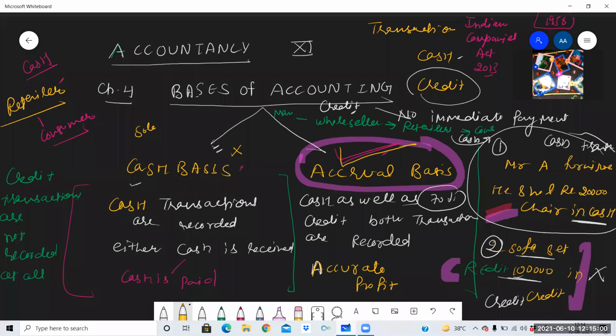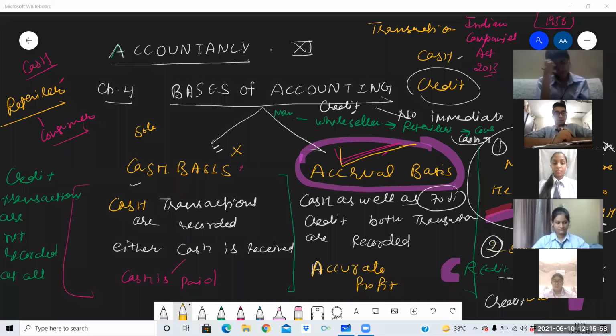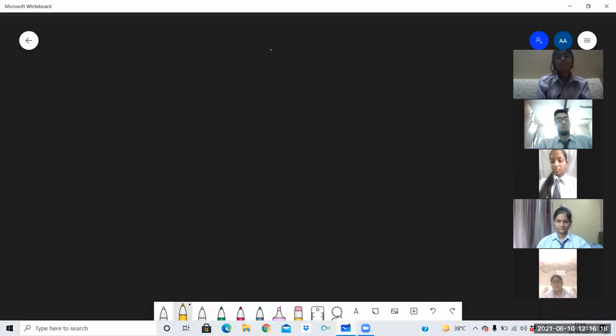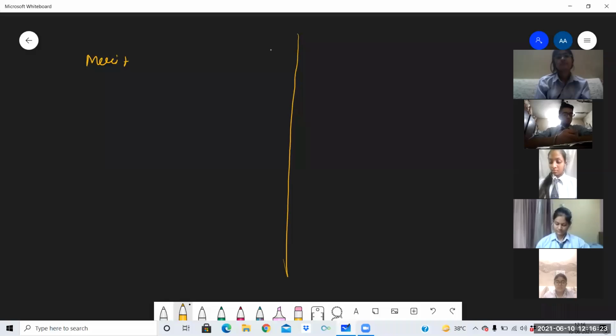Clear? So now we will talk about the merits and demerits of the accrual and cash basis. Just wait a minute. Yes. So now the merits and demerits, you can take a screenshot of this explanation if you want. It will help you in making notes, because each and everything I have written here, there is no need of a book. Next is the merits and demerits of cash basis and accrual basis. This we will be doing in comparative form.